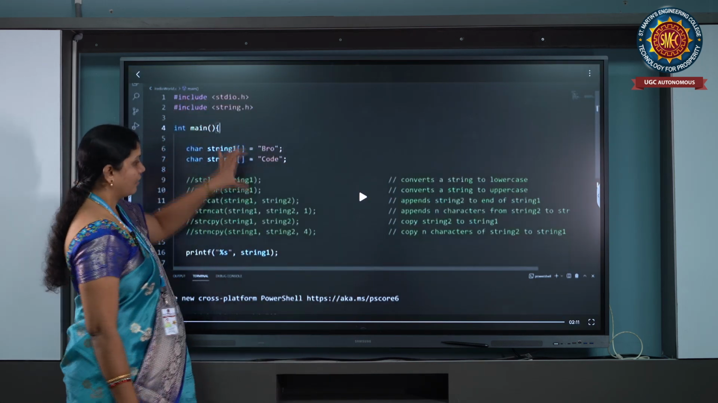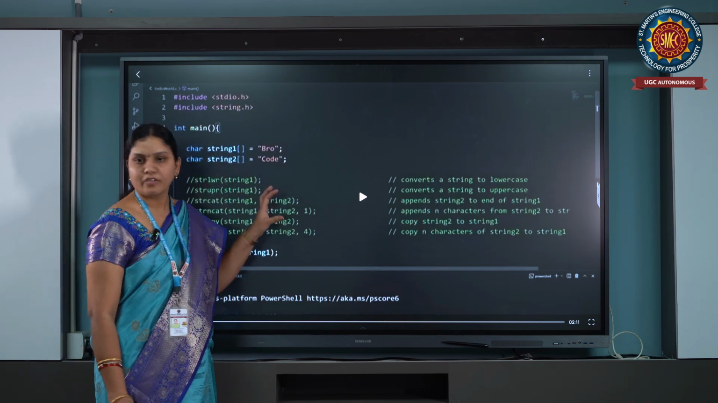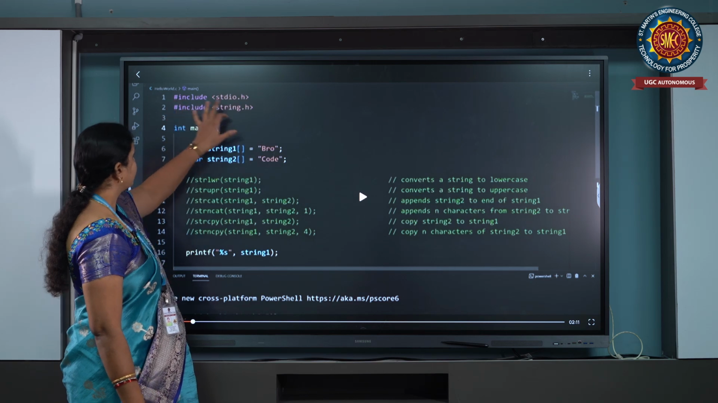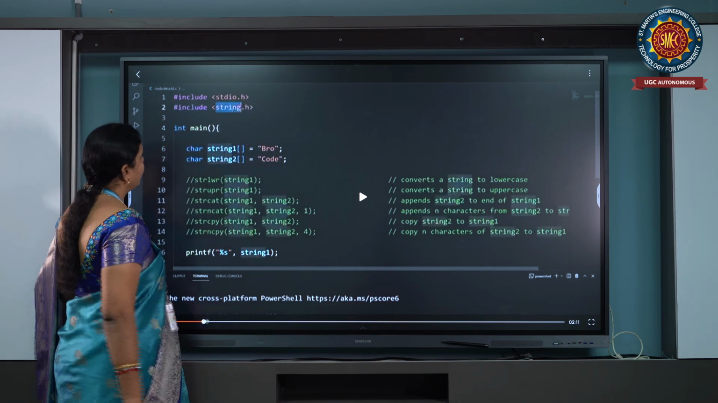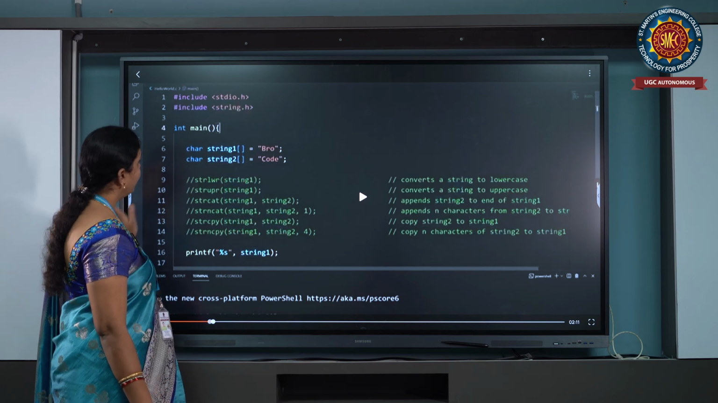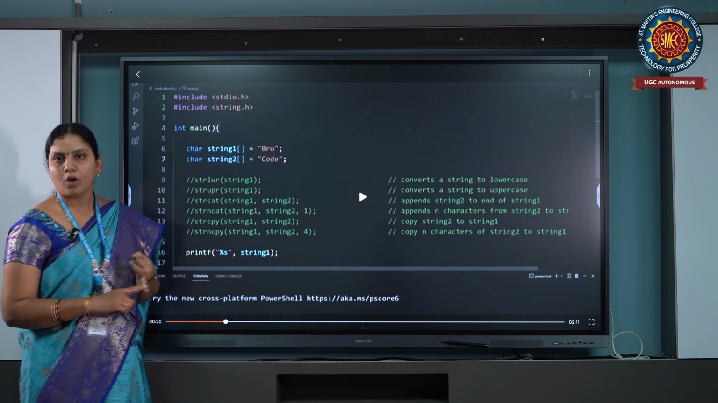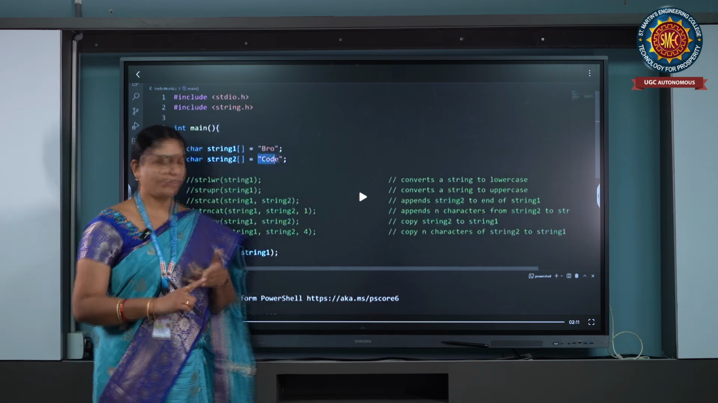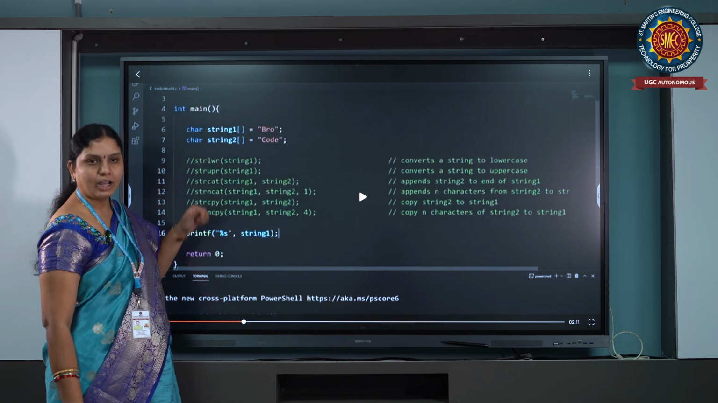See here, an example program including all the 5 functions. The first one, hash include stdio.h, hash include string.h. Why are we including string.h? Because here we are using the functions strlen, strcpy, strcmp, strrev. All these functions are available in the string.h header file.